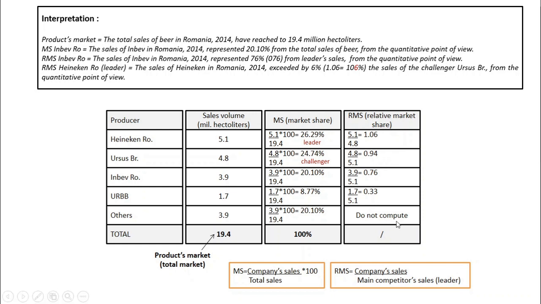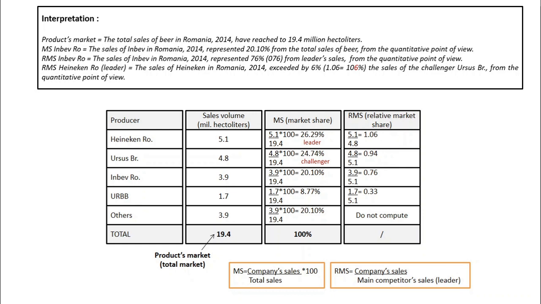Why don't we compute the indicator for the others? If you make the ratio, you will see that it will be 0.76, and you may tend to believe that that group has 76% of the relative market share, therefore is a strong group, which is false because we decided to group a lot of small companies there because they are not important on the market. They do not have power to influence the market.